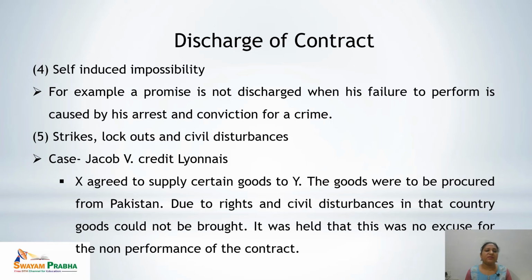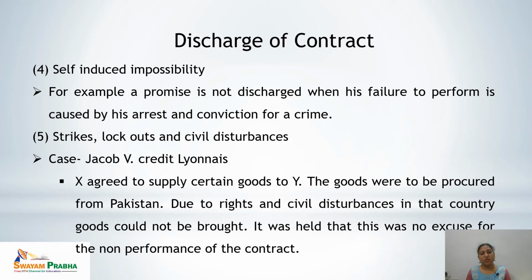Next is strikes, lockouts and civil disturbances. The leading case for this is Jacobs versus Credit Lyonnais, in which the facts are: X agreed to supply certain goods to Y. The goods were to be procured from Pakistan. Due to riots and civil disturbances in that country, goods could not be brought. So it was held that this was no excuse for the non-performance of the contract.